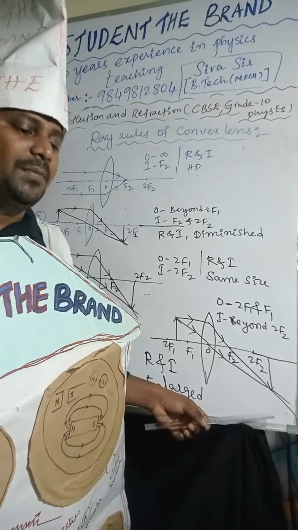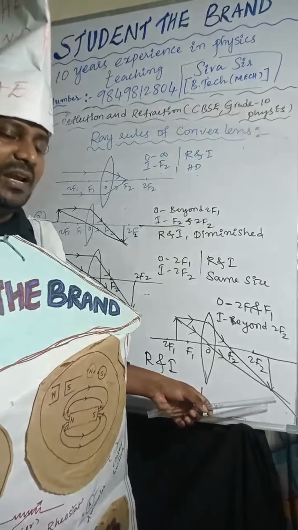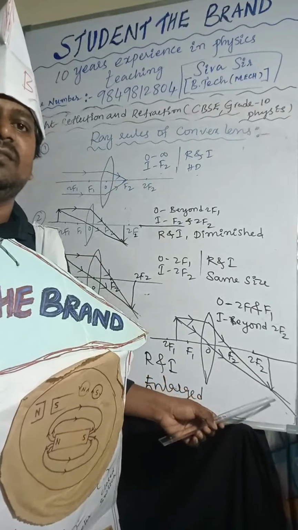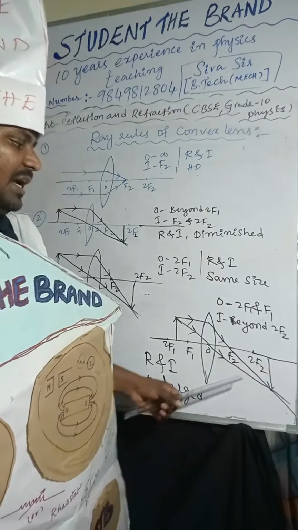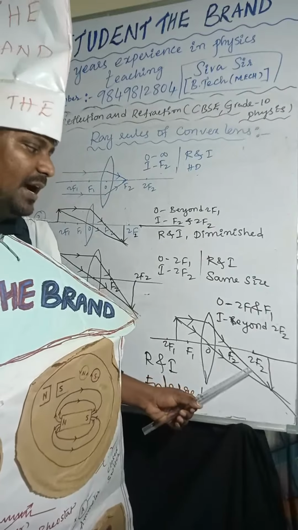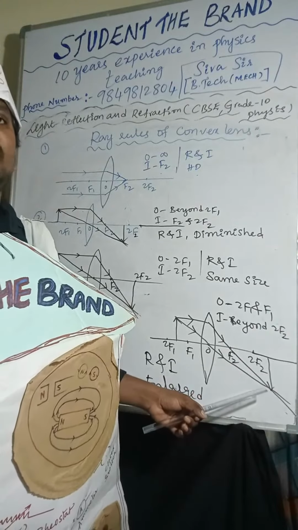What is the nature of the image? Real, inverted and enlarged.